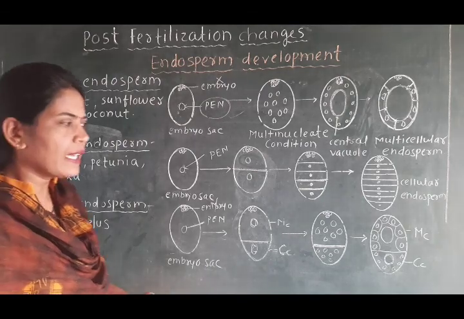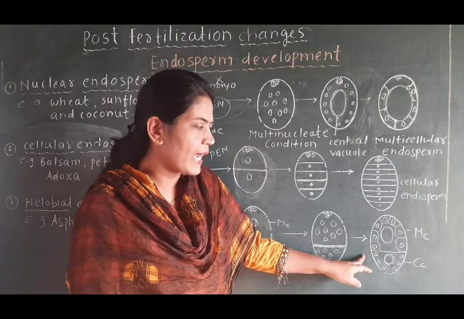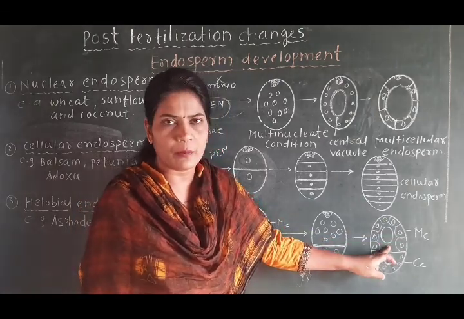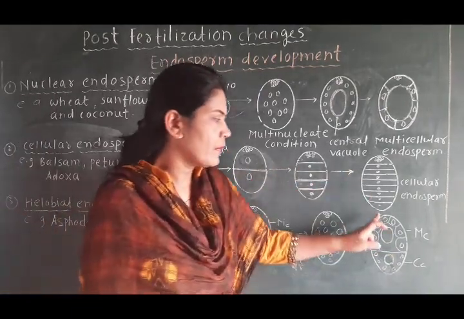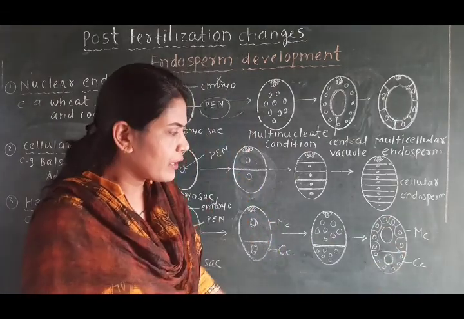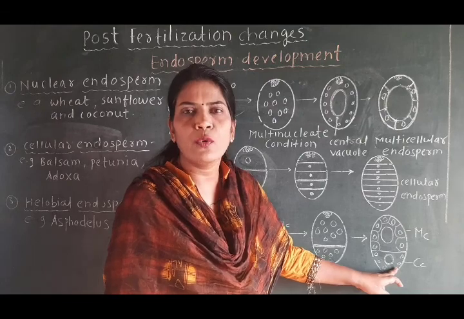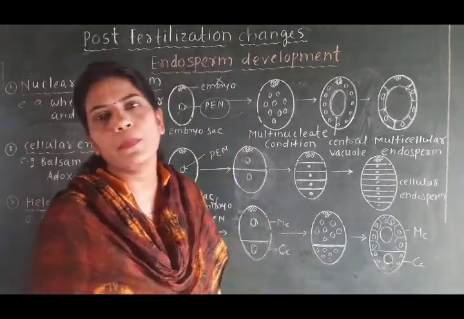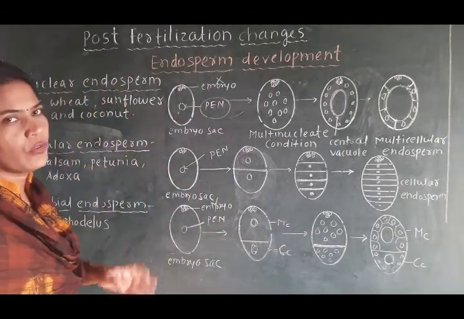That means in the last figure you can observe that such a type of development of the halobial endosperm is like that of the cellular endosperm, because around these nuclei there is a wall formation. But if we observe the Chalaza chamber, there will be no wall formation around the nuclei. Such a type of development of the nuclei is like that of the nuclear endosperm.